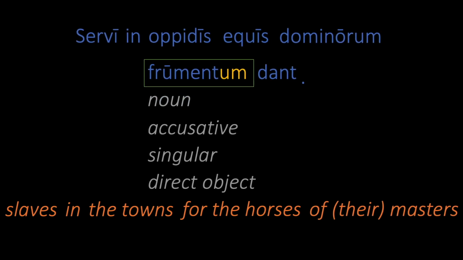Frumentum is a second declension neuter noun, so it could be nominative or accusative. In other words, the subject or the direct object in the sentence. We are going to go with the direct object since we already have a provisional subject, but we can always revise that assumption later if we need to, and either way, it means grain.